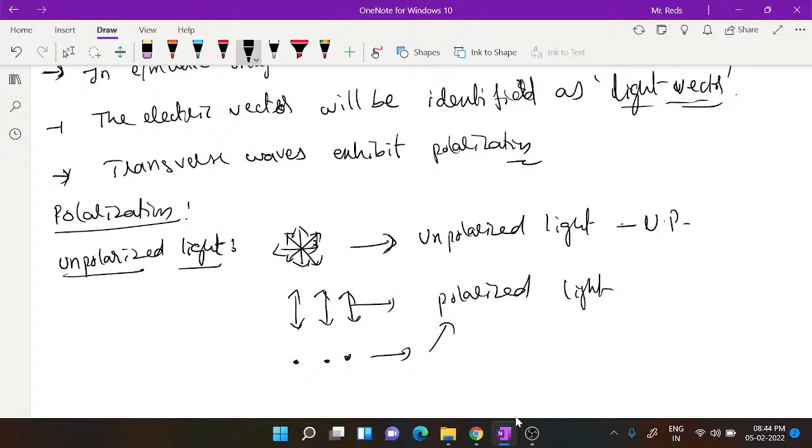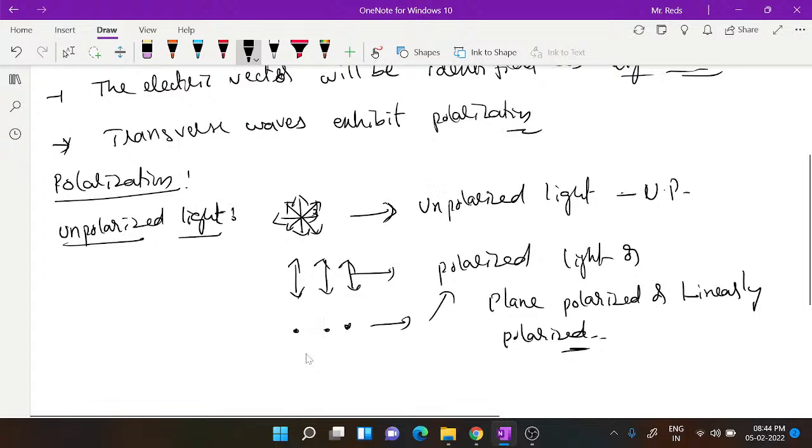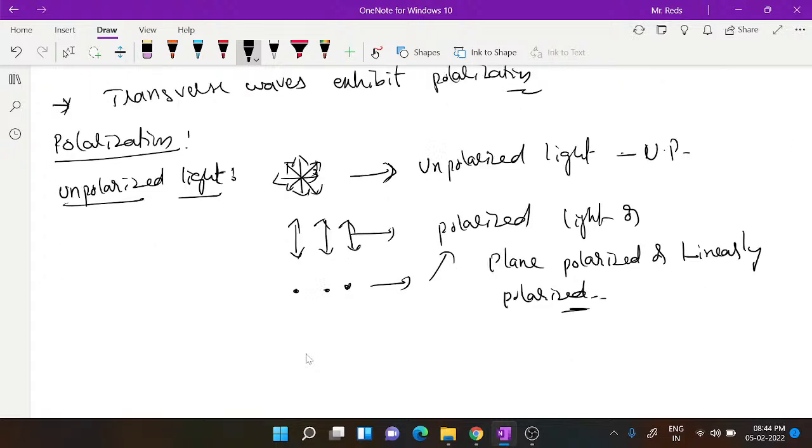This polarized light is also called plane polarized or linearly polarized. In addition to this, you need to have an idea that if it has only one plane of vibration, then we call it plane polarized.